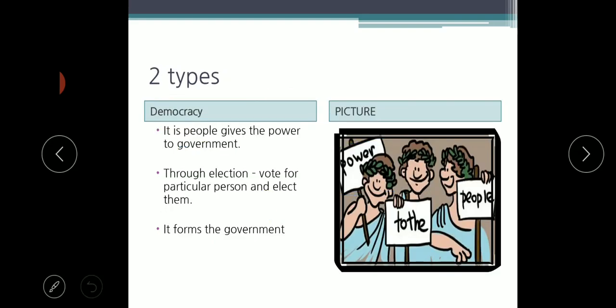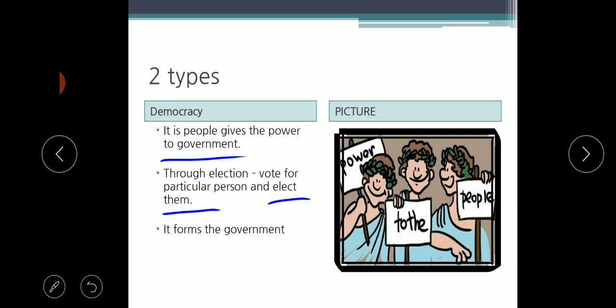First, about democracy. In a democracy, the people give the power to the government. Right, children? Through what? Through voting for a particular person and electing them. We select our representative. All the people cannot participate in the government, and we all cannot make a decision.